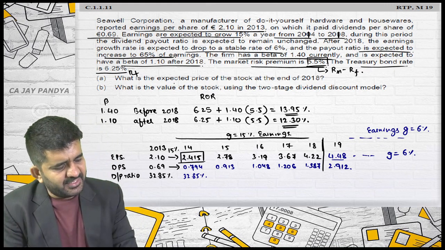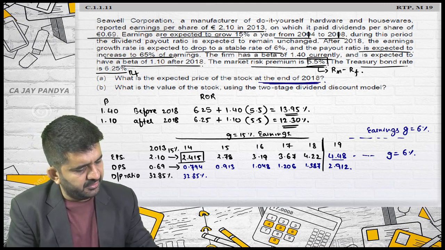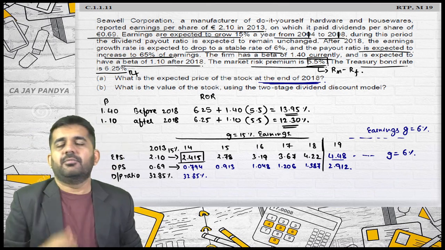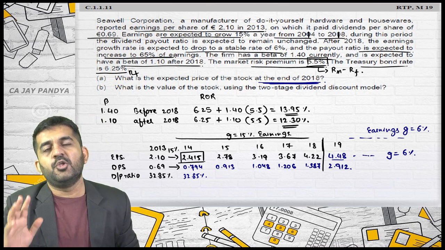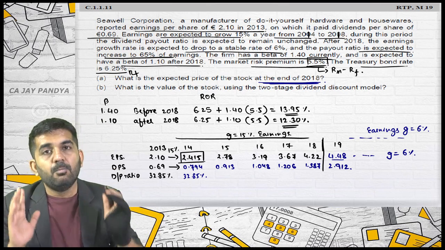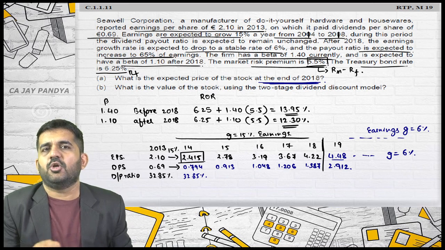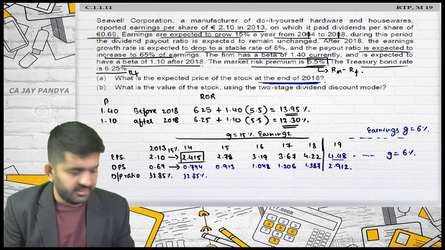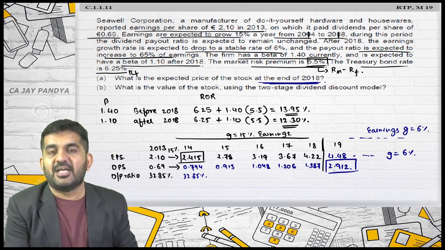Yes. What is the expected price of the stock at the end of 2018? Should I take cash flow as earnings or cash flow as dividend? You can take both; both are good assumptions. I am assuming dividend as my earnings.